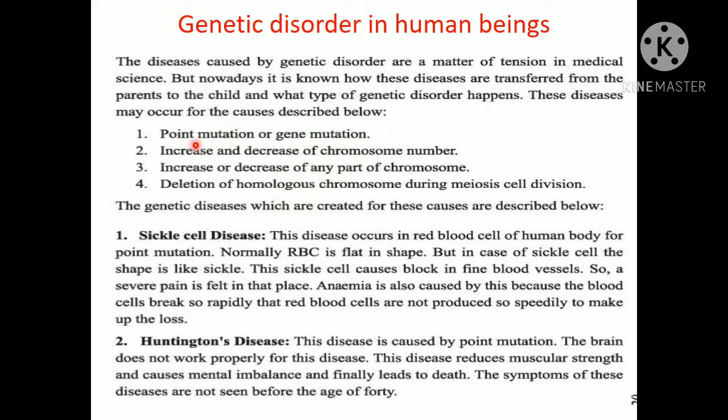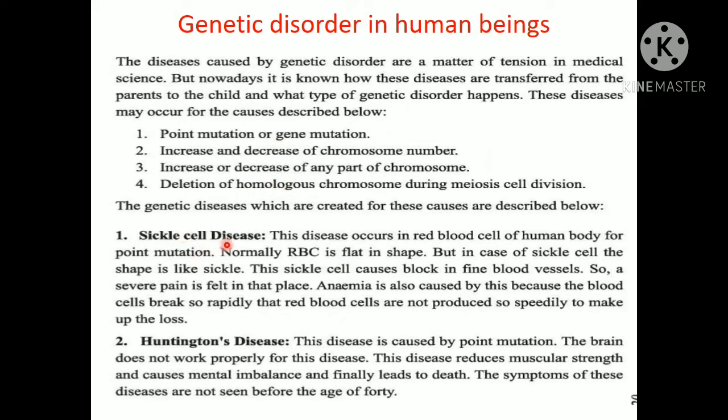So, the causes are point mutation or gene mutation, increase and decrease of chromosome number, increase or decrease of any part of chromosome, deletion of homologous chromosome during meiosis cell division. The genetic diseases which are created for these causes are described below. Here are some diseases which are caused by genetic disorder.